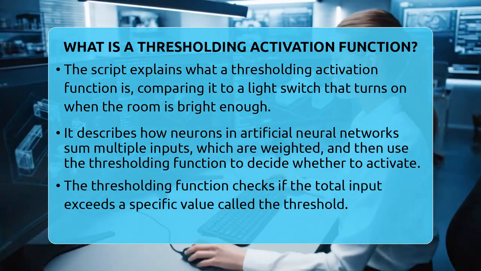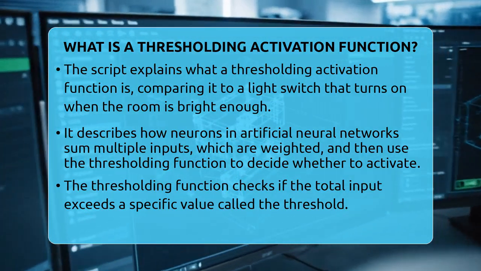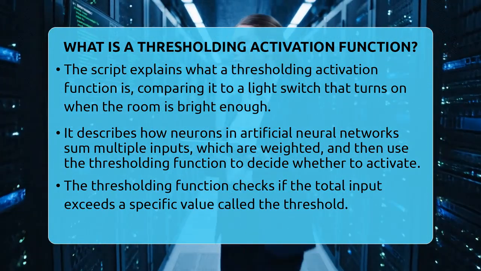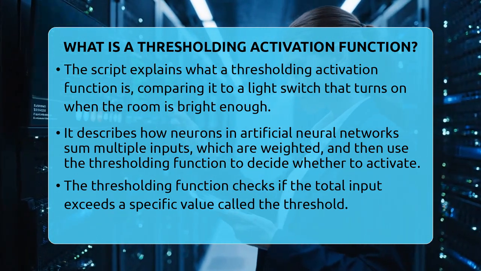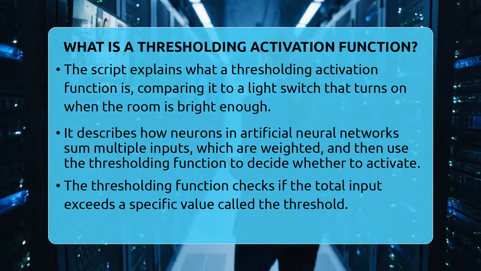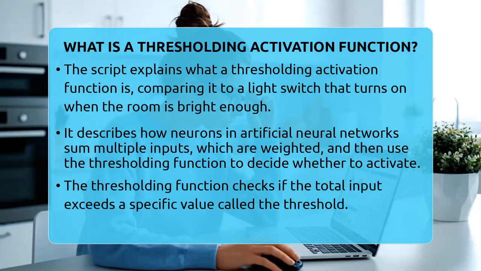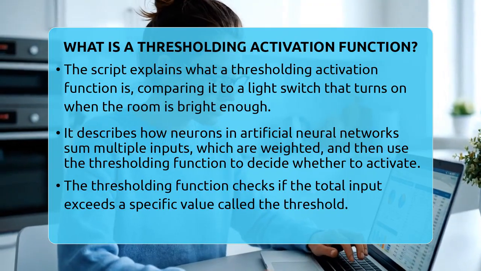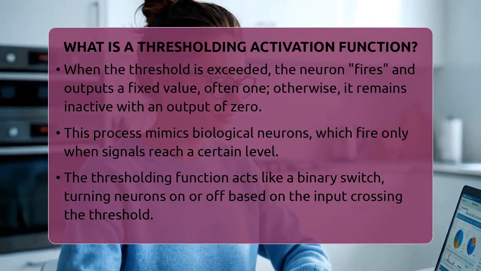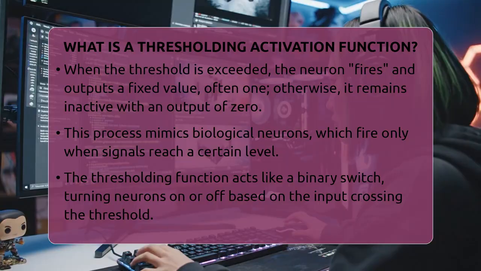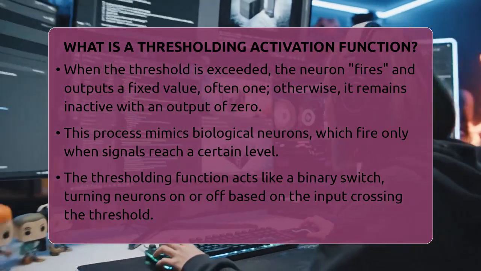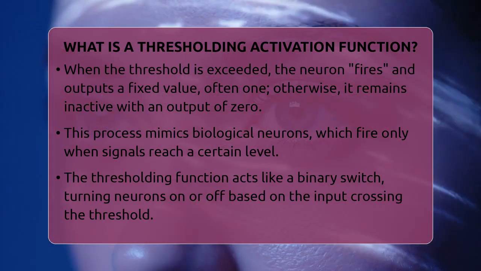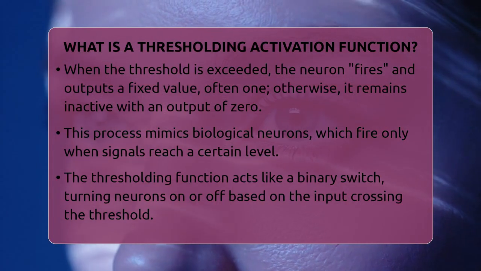receives. In artificial neural networks, each neuron gets multiple inputs that are weighted and summed up. The thresholding activation function then checks if this total exceeds a certain set value, called the threshold. If it does, the neuron fires and produces an output, often a fixed number like 1. If it doesn't, the neuron remains silent, giving an output of 0 or inactive. This mimics how biological neurons work, which fire only when the combined signals reach a specific level.